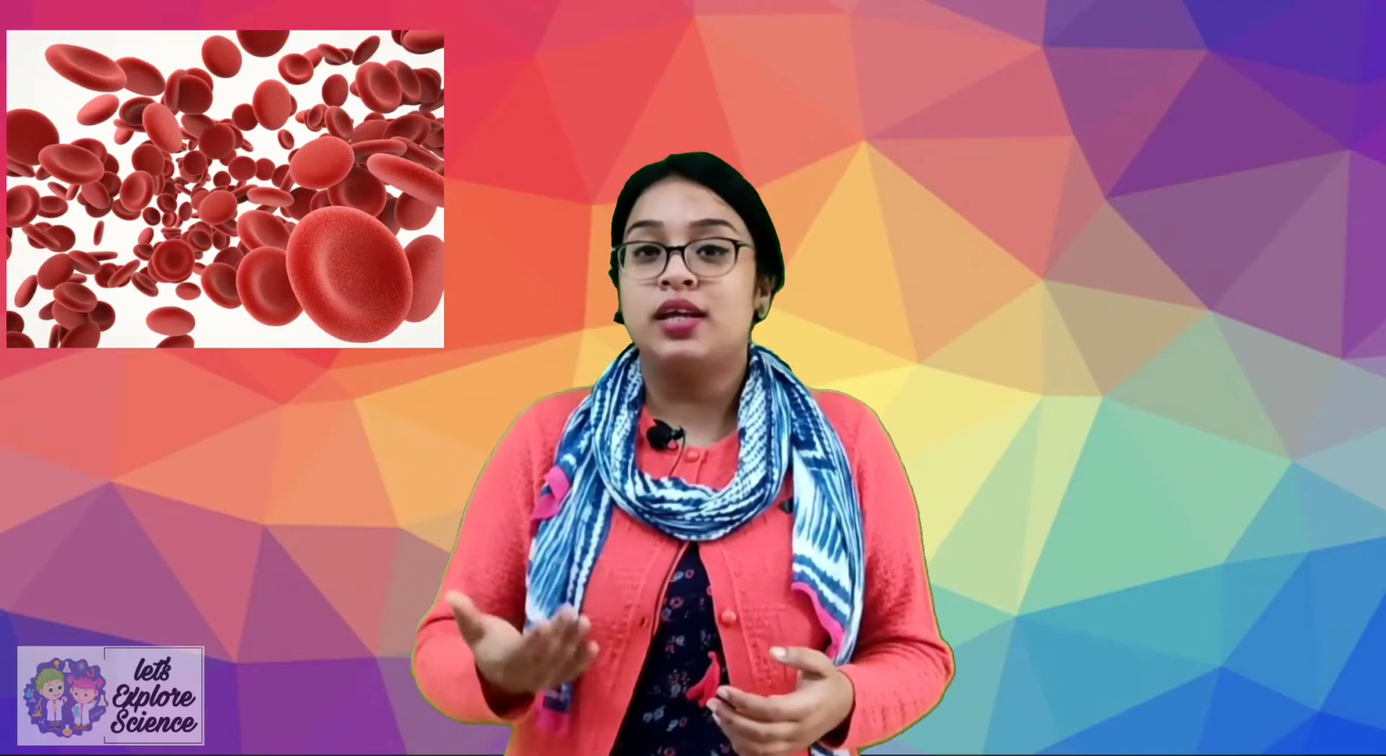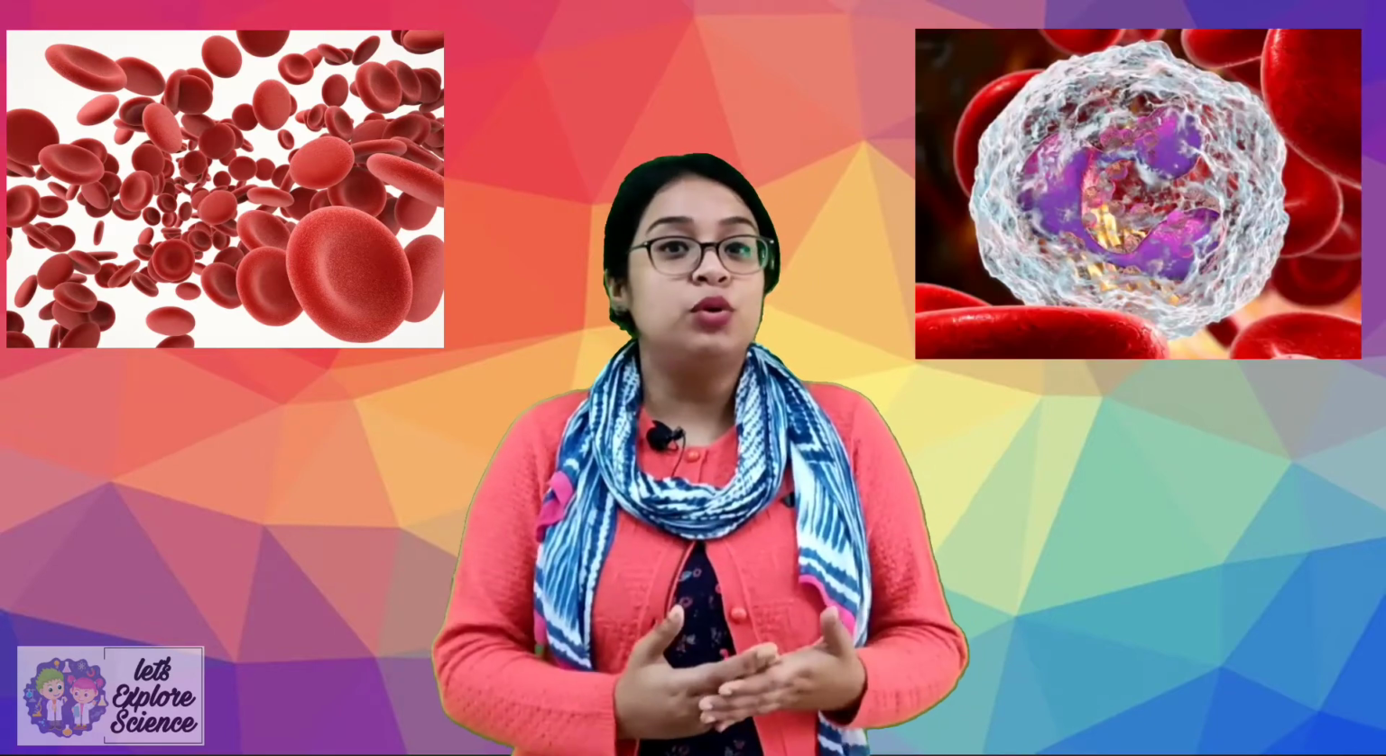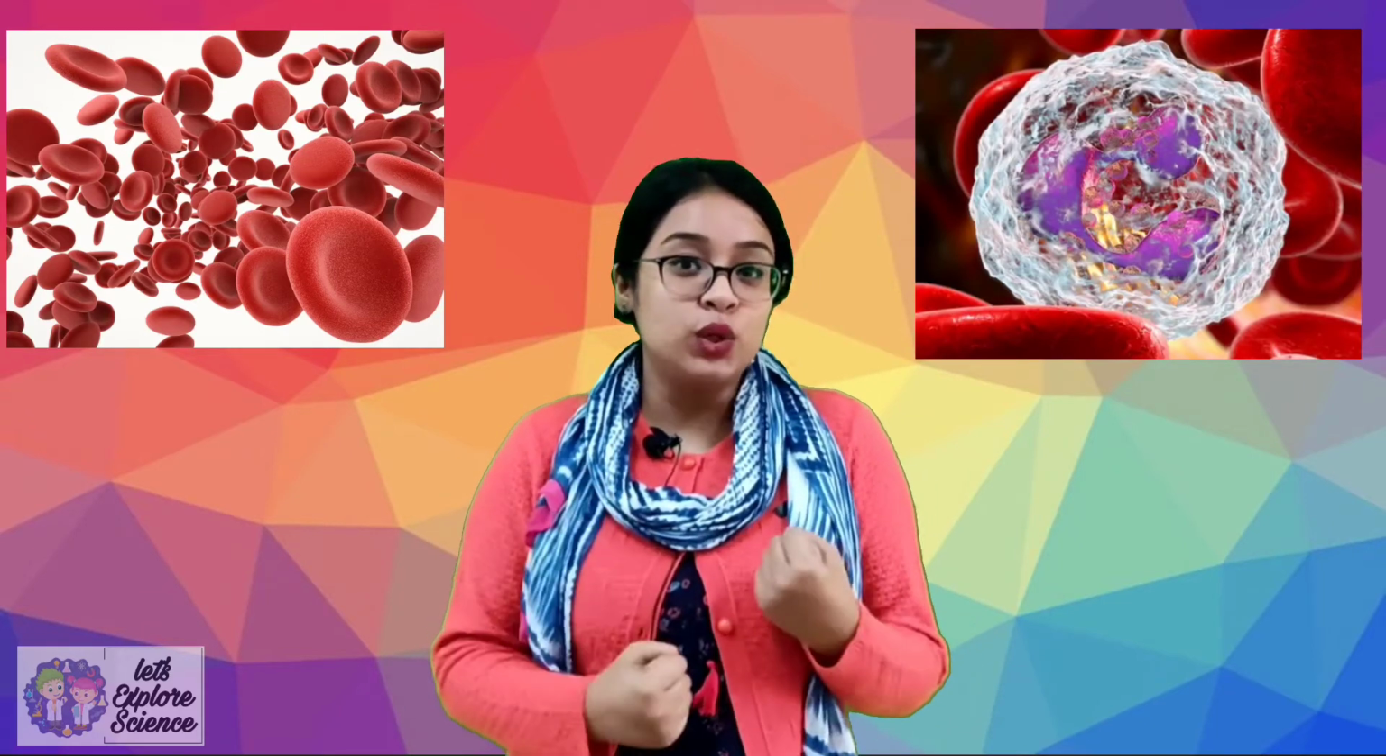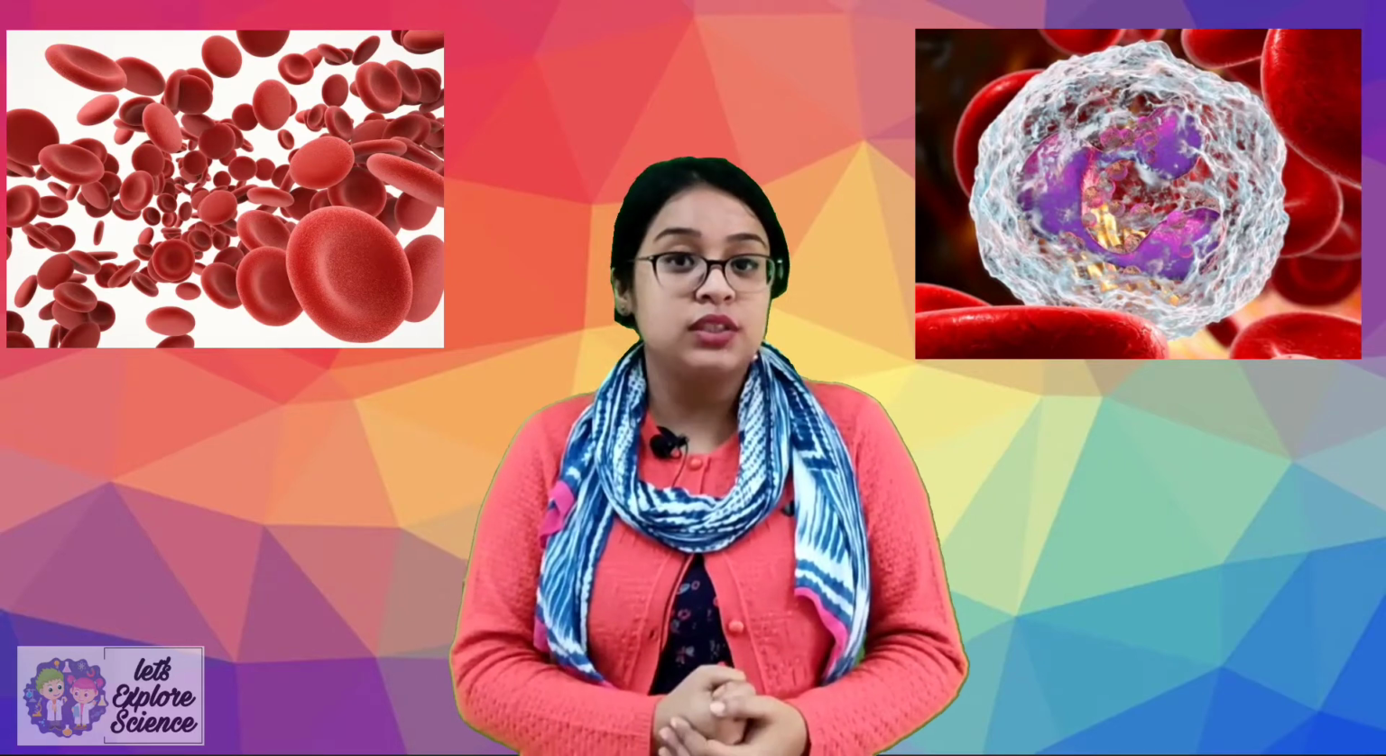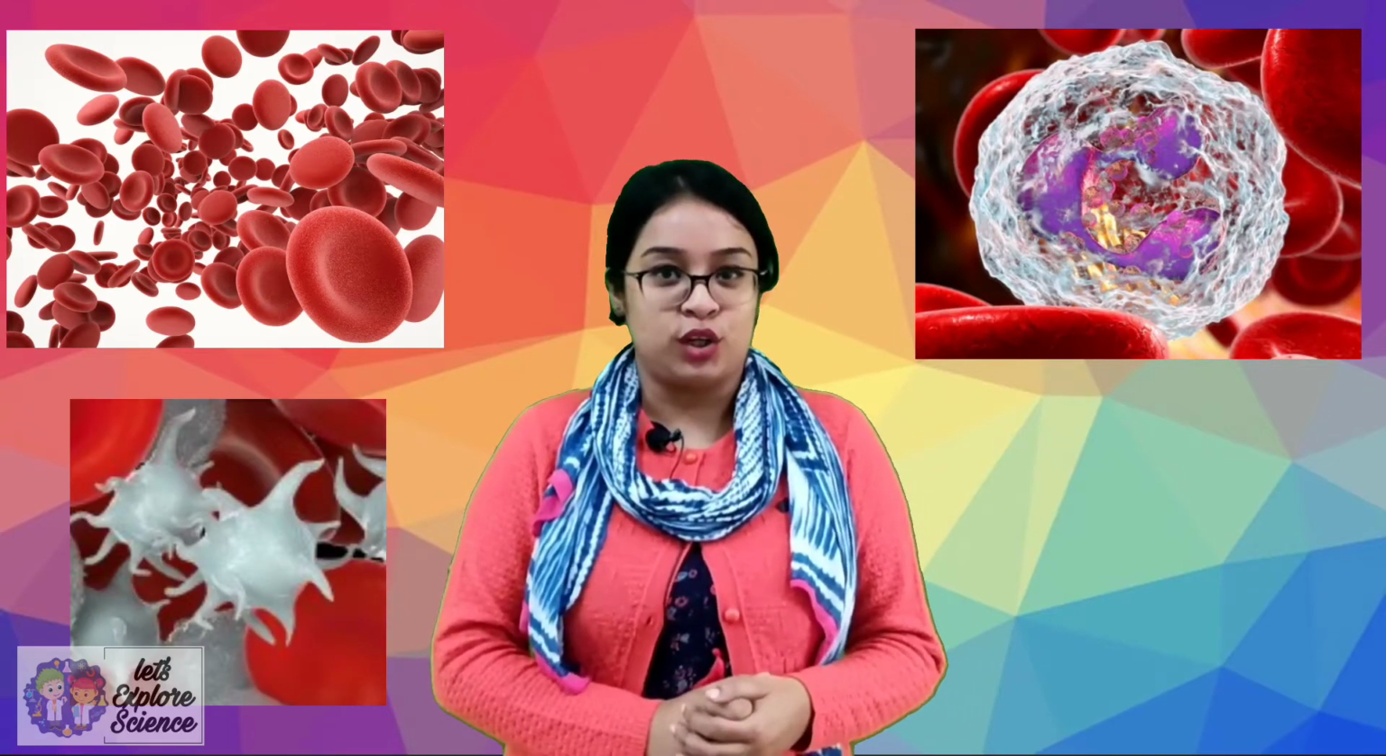Now, if we just sum it up, the blood has 4 major components: plasma, RBC, WBC and platelets. The main function of plasma is to carry the dissolved nutrients from our alimentary canal to different body parts and carbon dioxide from the cells to the lungs. RBC's main function is to carry oxygen. WBCs are the soldiers which fight against infections, and platelets help in blood clotting.